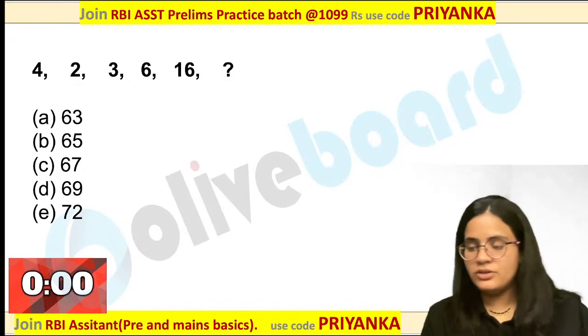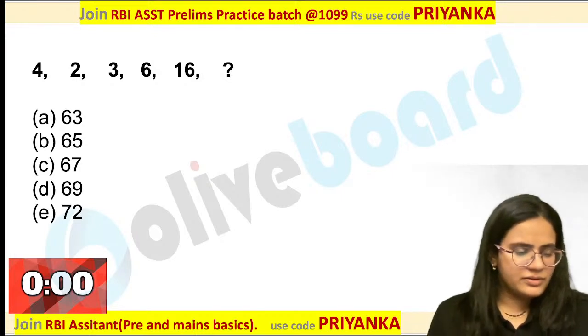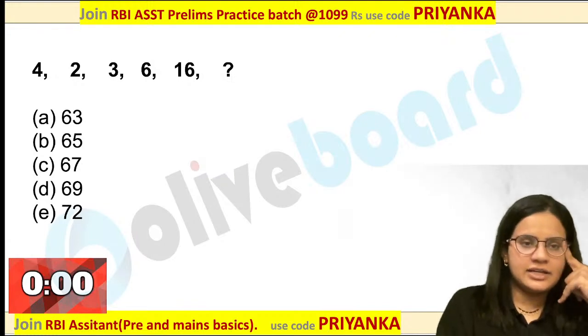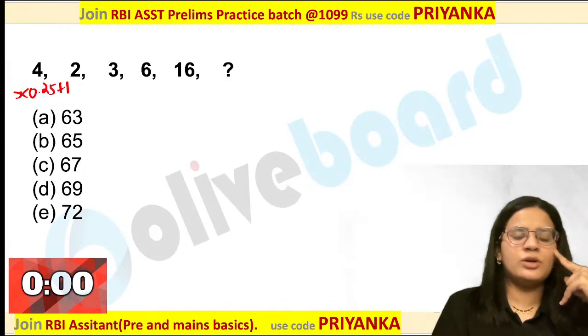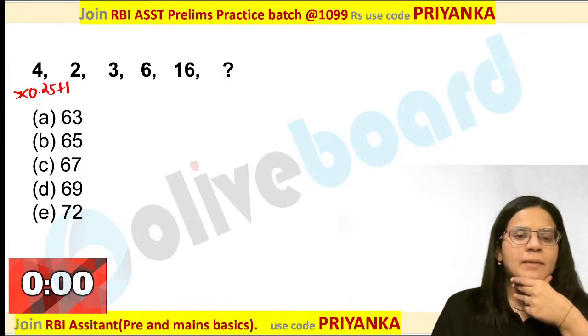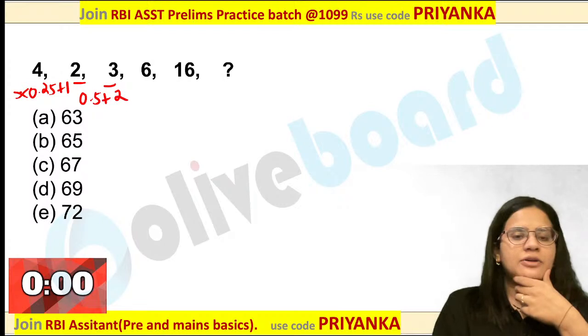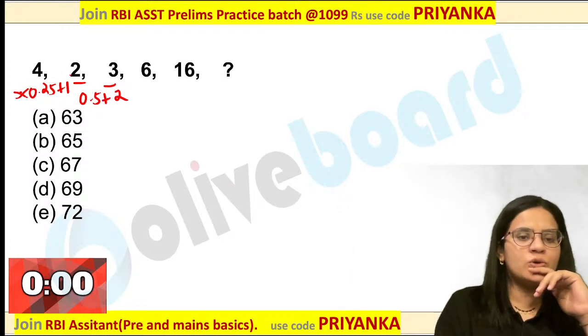Anybody is getting the answer? 41? No, I don't think so. Can you check? What could be the logic over here? Really interesting logic. You have to divide this by 4, or I can say multiply by 0.25, plus 1 over here. Now how will you get this? You have to make it half. 0.5 plus 2. Are you getting it? If you are dividing this by half, this will become 1 plus 2 over here.